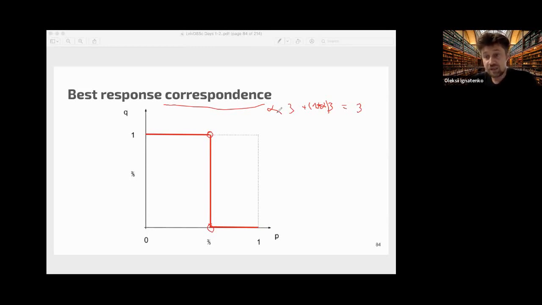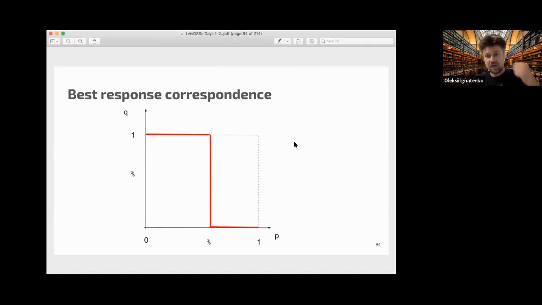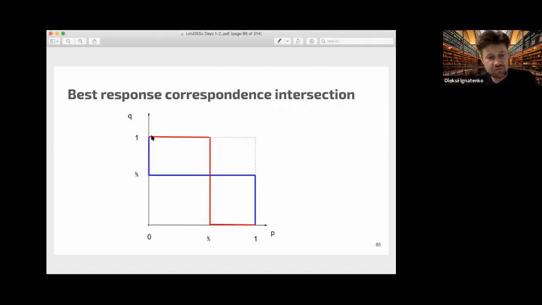You know, a function is a mapping where you have only one value for each argument, but this is not a function. It's a multi-valued function. Sometimes you have a whole set of points as a possible value of this function. And if we draw the same thing for the other player, then we have two correspondences.